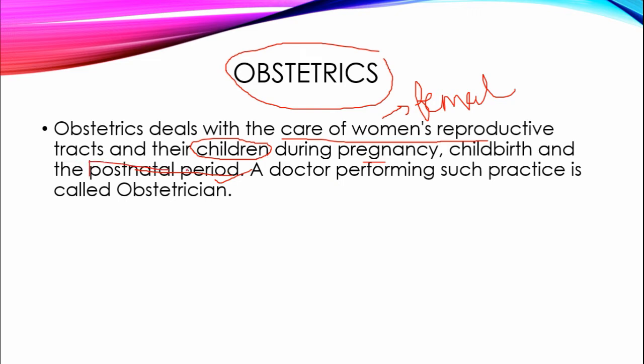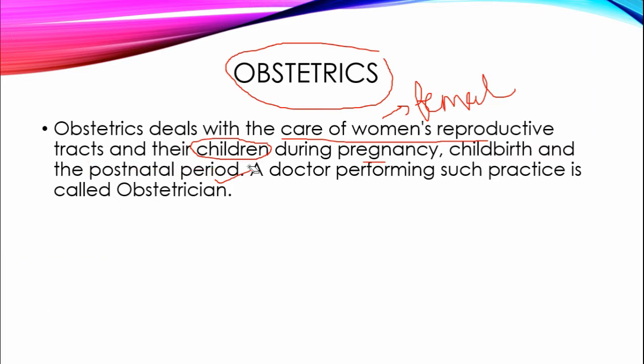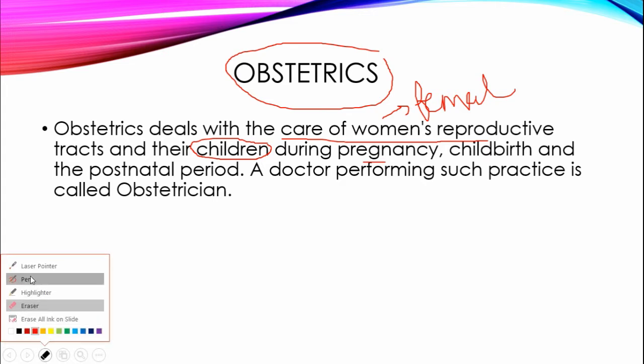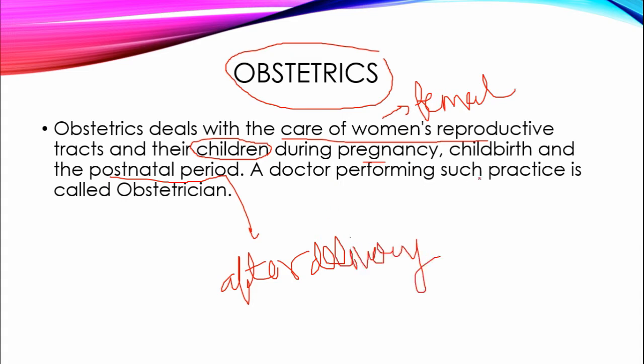What is the postnatal period? The postnatal period is the period after giving birth to the baby, or after the delivery. The doctor performing such practices is known as an obstetrician.